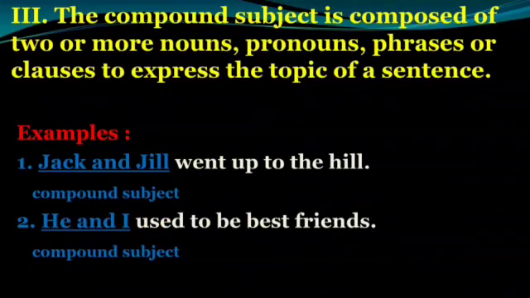The third form of the subject. The compound subject is composed of two or more nouns, pronouns, phrases or clauses to express the topic of a sentence. We will see a few examples. Jack and Jill went up to the hill. In this sentence, two nouns are used. Jack and Jill are used as the compound subject. Look at the second example. He and I used to be best friends. Here, the two pronouns are used as the compound subject.